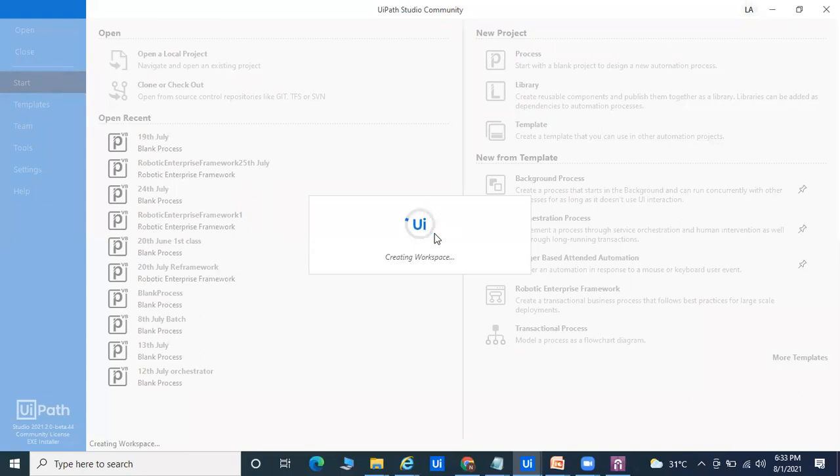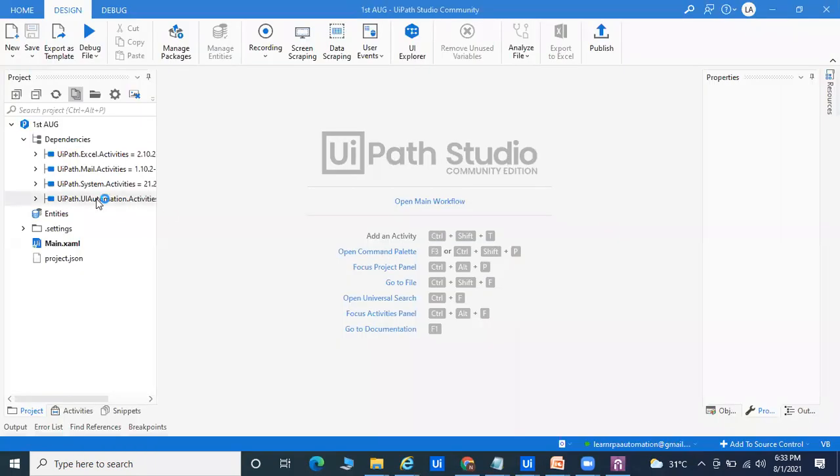By default you are able to automate Excel, the notepad, web-based applications, and the user interface. But apart from these four things, if you want to automate different things like PDF, database, Python, multiple things, there you have to install. By default the laptop has limited things, same in UiPath, there is a dependency. Dependency means whatever process you are going to automate. You can see here we don't have database, PDF, or multiple things. Whatever dependencies we have installed, on the basis of that we can start the coding.